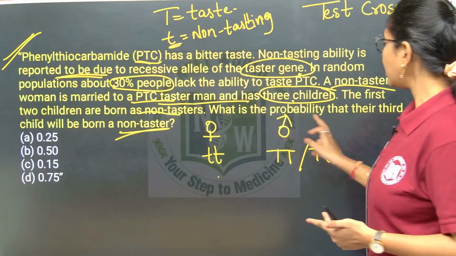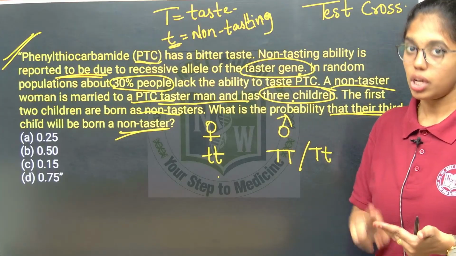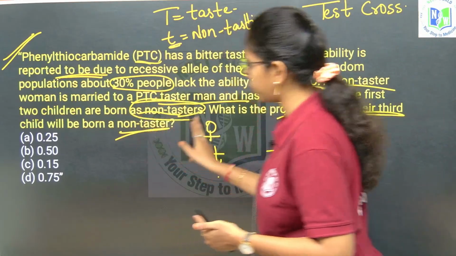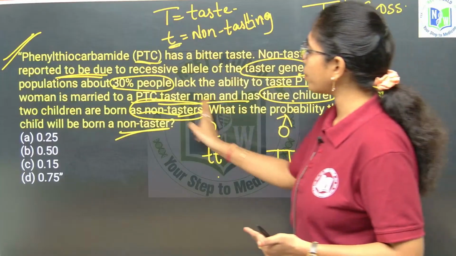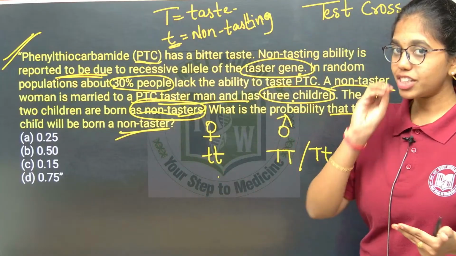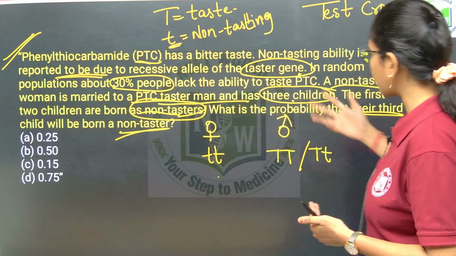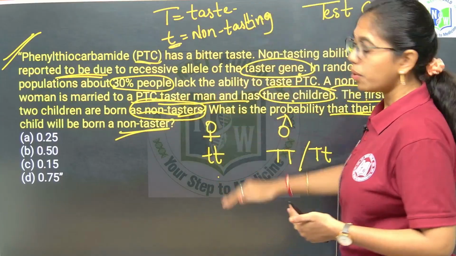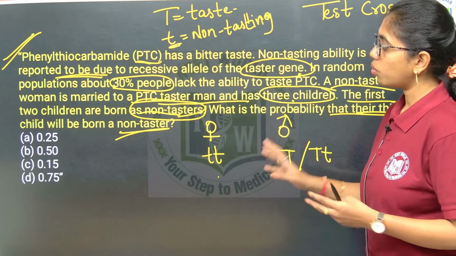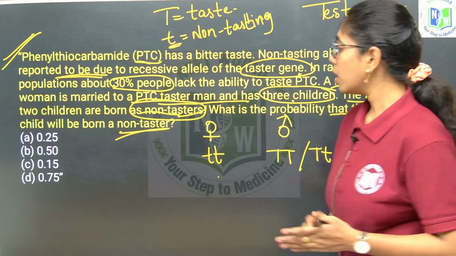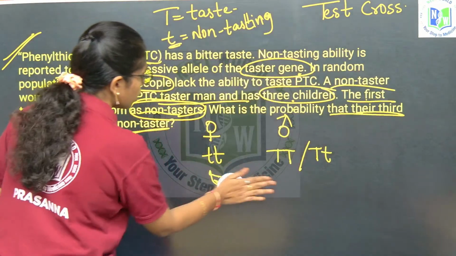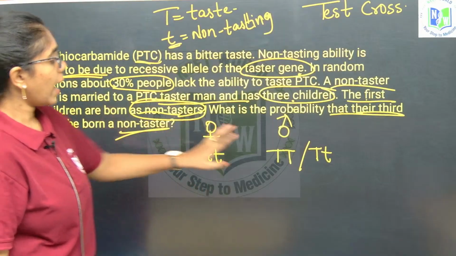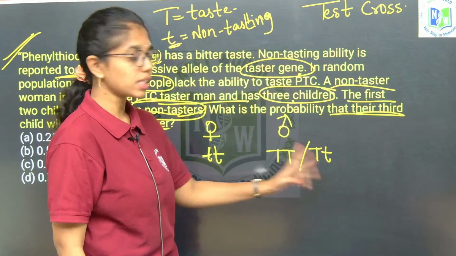And third, only the probability of one child is asked, so you have to be least bothered about the previous 2 children who are non-tasters. The question is nowhere connected to the previous 2 children being non-tasters. Just to confuse you, such a big paragraph-like question will be asked. The first 2 children being non-tasters has no connection with the problem we are identifying. Okay, so these are the only 3 points that you have to highlight. Look at it once. So this will be the combination. Okay, right ma? The woman is a non-taster and the males are tasters, with dominant homozygous and heterozygous.